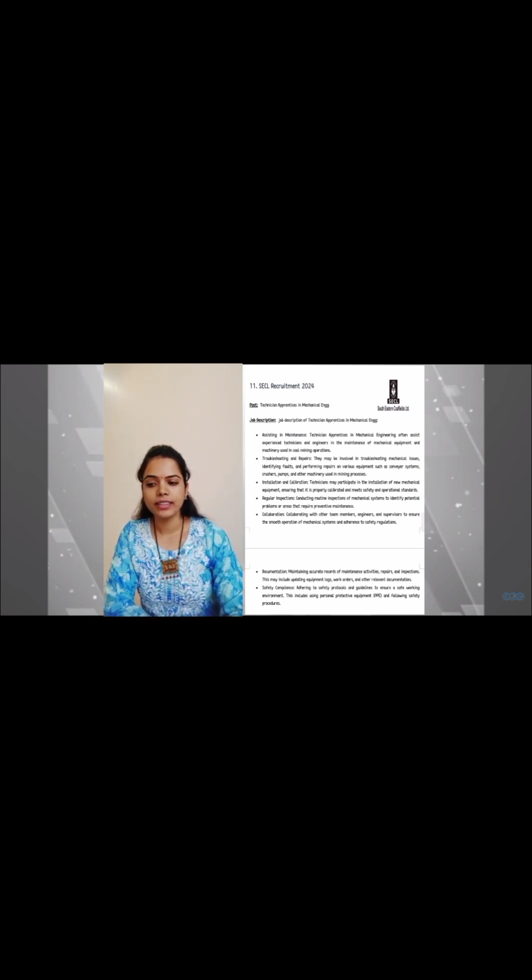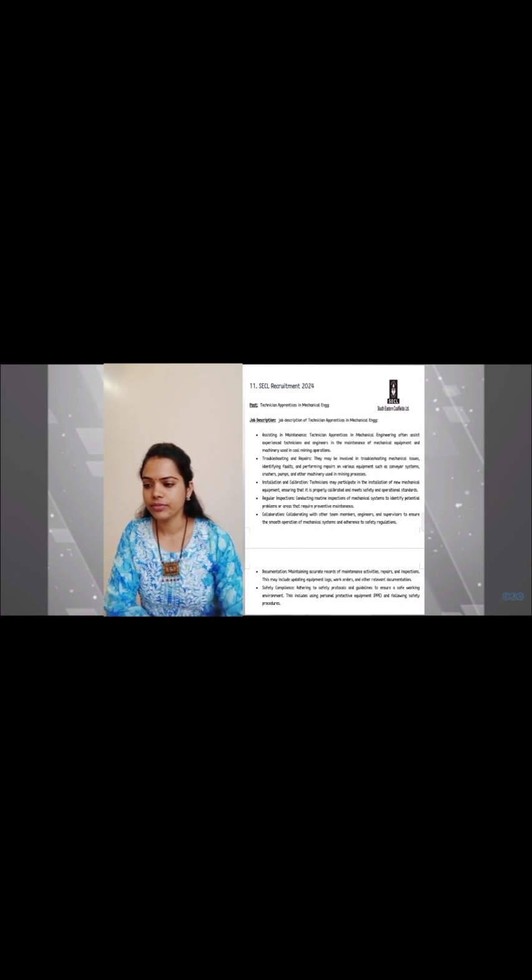Troubleshooting and repairs. In this, they may be involved in troubleshooting mechanical issues, identifying the fault and performing repairs on various equipment such as the conveyor system, crushers, pumps and other machineries used in the mining process. Installation and calibration. Technicians may participate in the installation of new mechanical equipment, ensuring that it is properly calibrated and meets the safety and operational standards.